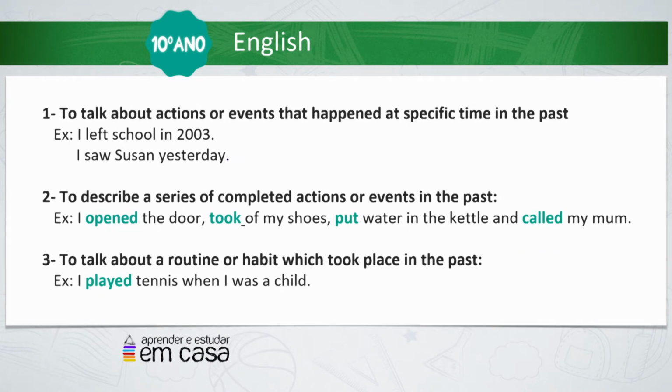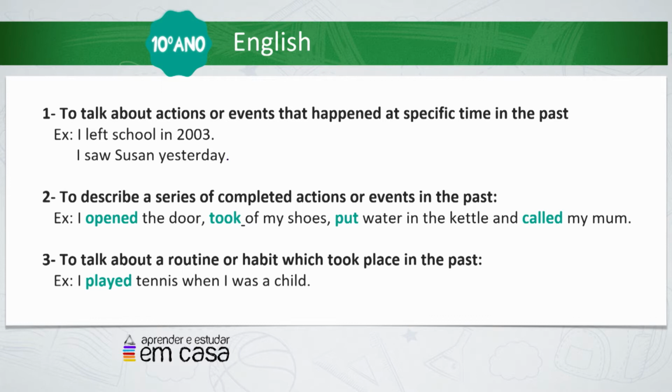Well, first of all, we use the past simple when we want to talk about actions or events that happened at a specific time in the past. For example, I left school in 2003. I saw Susan yesterday. Second, to describe a series of completed actions or events in the past.